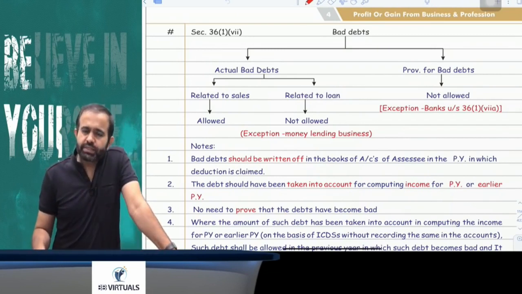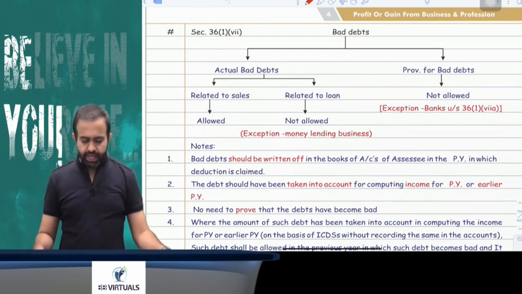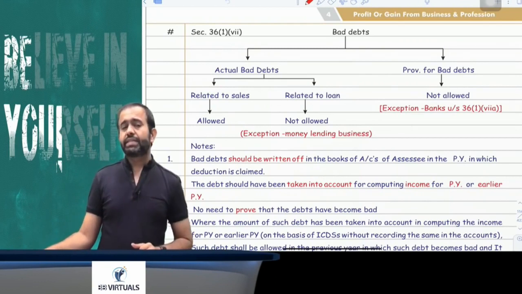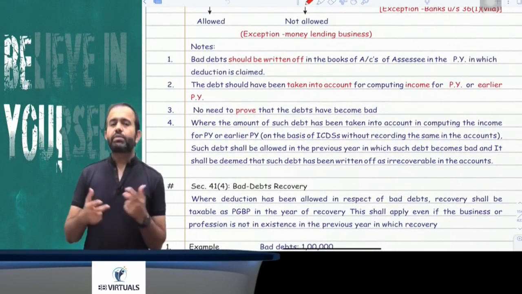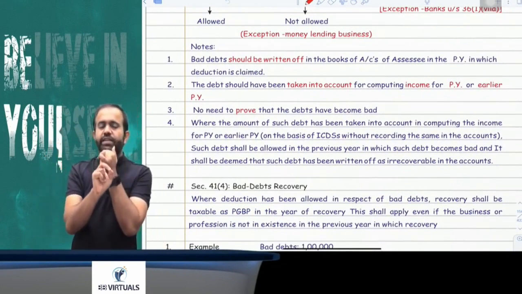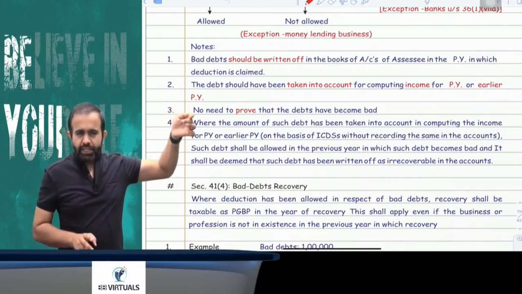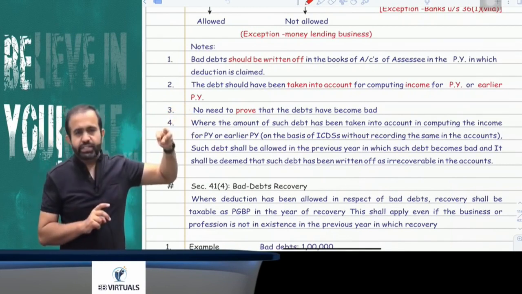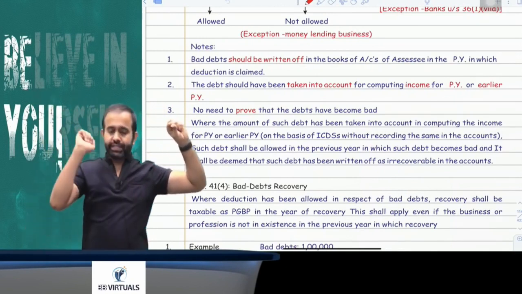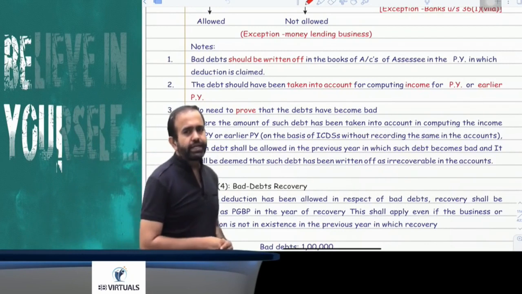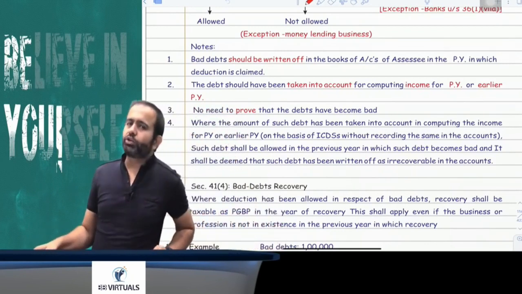But suppose the assessee is engaged in the money lending business, then bad debts related to loans are also allowed as deduction. Now guys, try to understand. You can claim the bad debts if two conditions are satisfied. First condition, that the debt should be treated as your income in the current year or any earlier year. And the second condition is that while claiming the bad debts, you have to write off your debt.